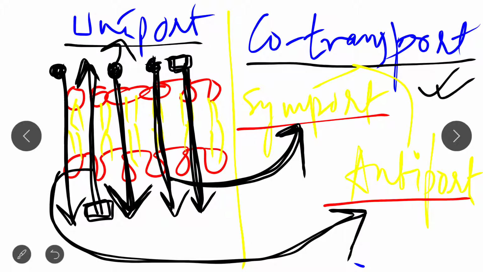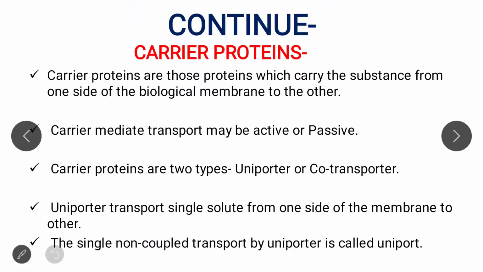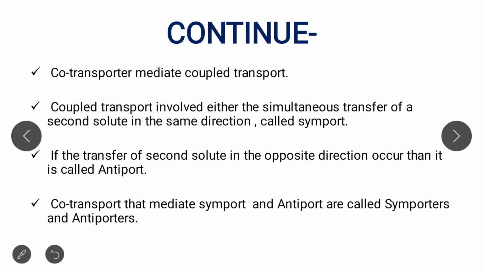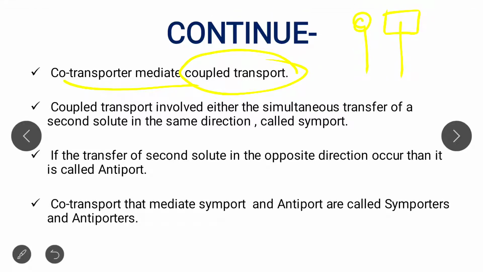Please note it down. See, I already discussed uniport and co-transporter. Uniport transports a single solute from one side of the membrane to the other, as I mentioned in the figure, and the single non-coupled transport is called uniport. While co-transport is a coupled transport, in which two molecules are transported in the same direction, and this is called symport.